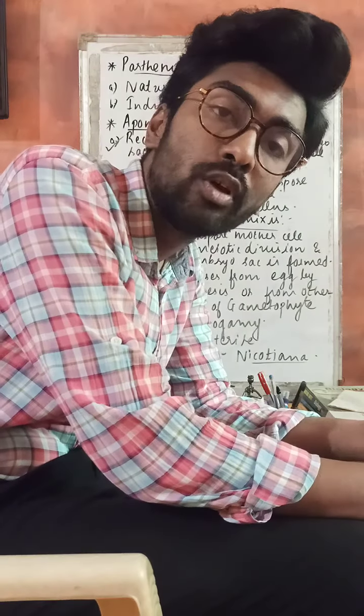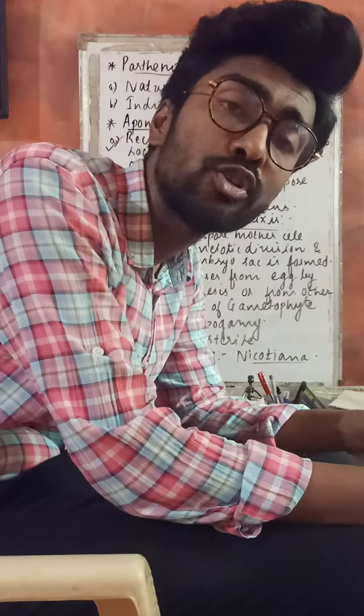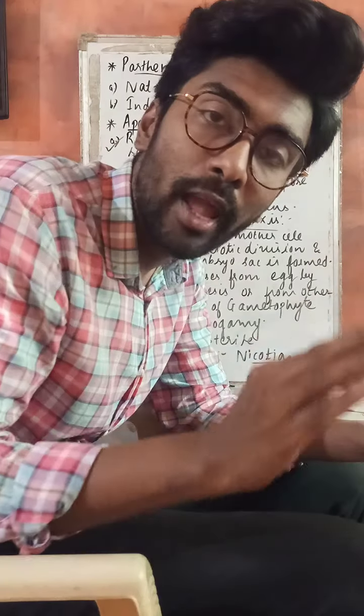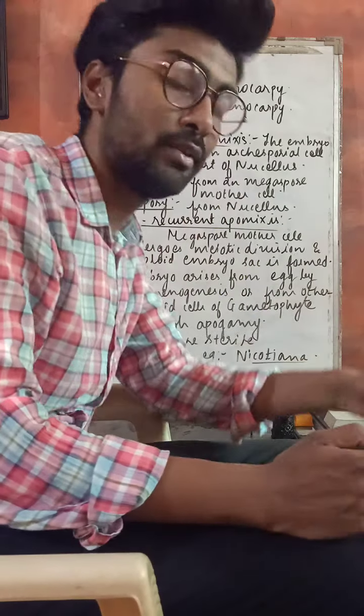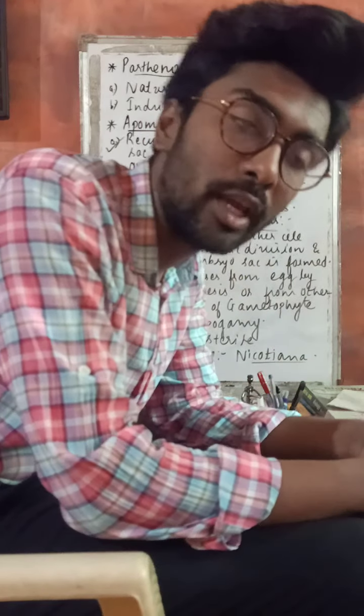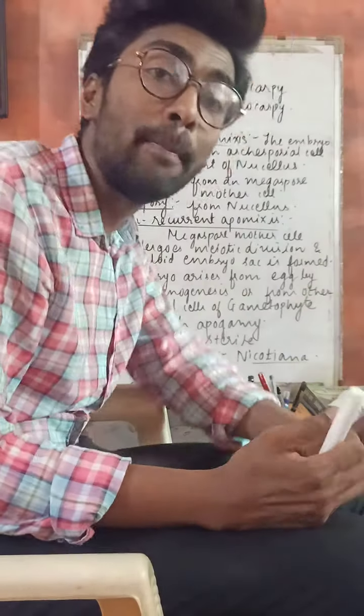Now this archisporial cell may lead to the formation of the embryo sac, or the cells of the nucellus, which are diploid parenchymatous cells, are responsible for the formation of the embryo sac. Such kind of apomixis is generally called recurrent apomixis. Now here also there are two stages. One is called diplospory and second is called apospory.